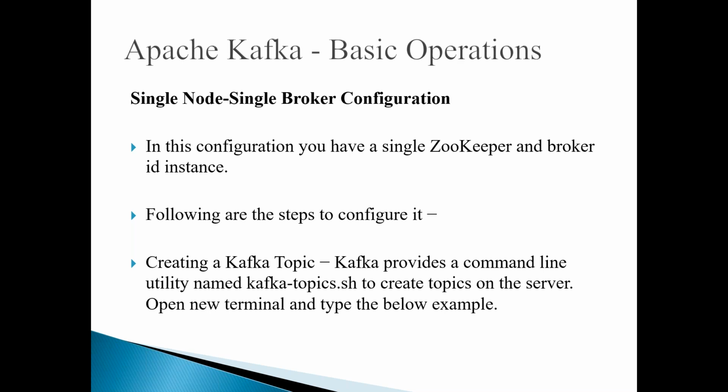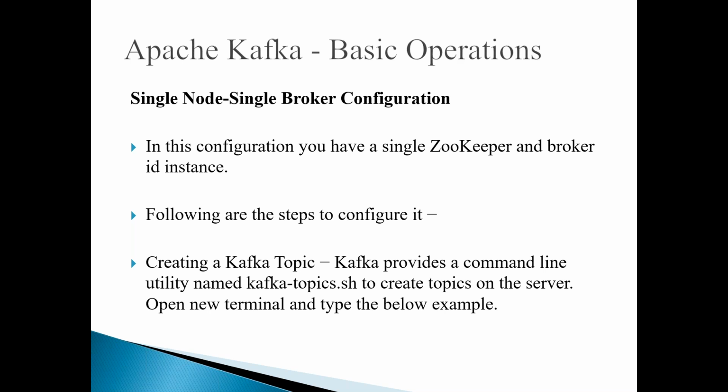Because you have already started a Kafka server, whenever you give kafka-server-start.sh, it has already started a broker, for which you have given one property file, and you have already started a Zookeeper. So the environment is already a single broker environment within a single node. You have a single Zookeeper and a single Kafka broker instance. So you can configure it.